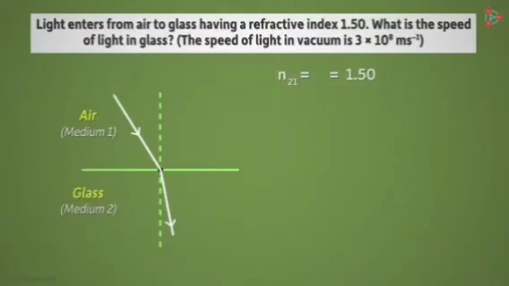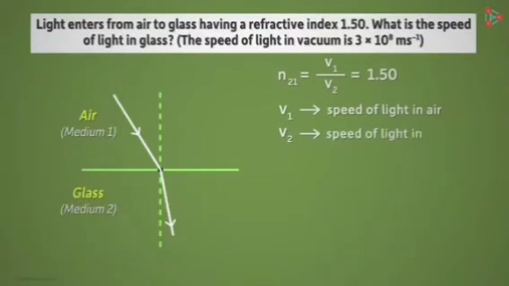Yes, it's equal to the speed of light in medium 1 over the speed of light in medium 2. Here V1 is the speed of light in air and V2 is the speed of light in glass. But we aren't given either of the two values. We want to find out the speed of light in glass, and for that we need the speed of light in air. We can write V2 as V1 over 1.5.